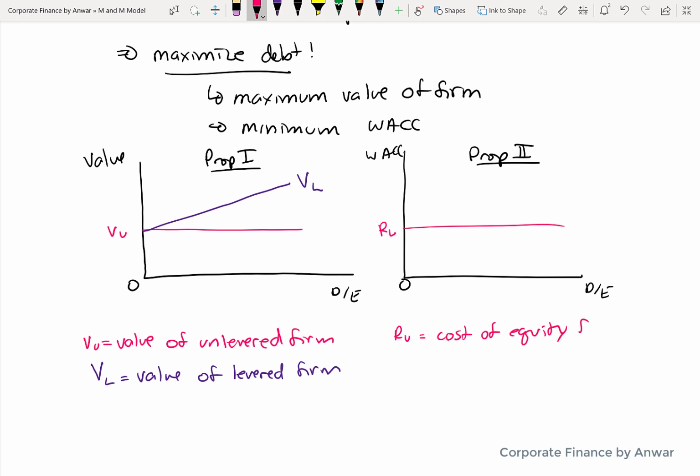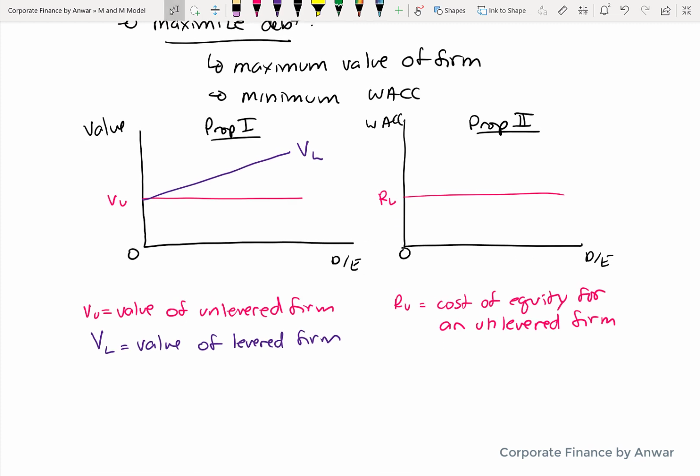Now, on the right side, the cost of equity was essentially the same as the weighted average cost of capital. RU I put as the cost of unlevered equity, meaning there was no debt in the company. But remember, even if you added debt, the cost of capital wouldn't change. In case two, the cost of capital continually goes down.